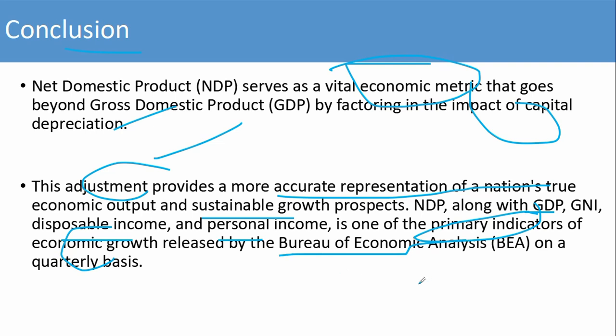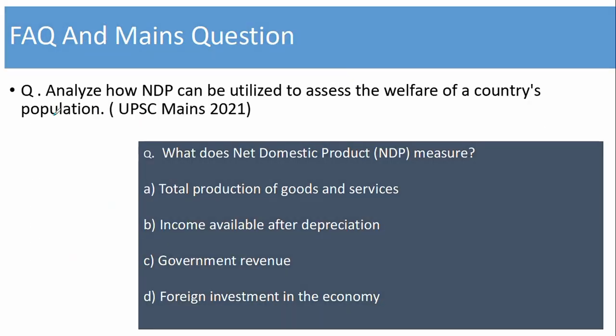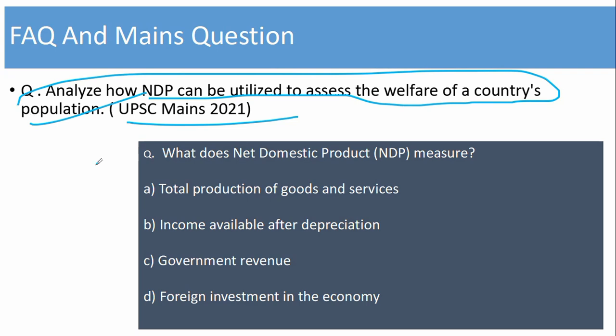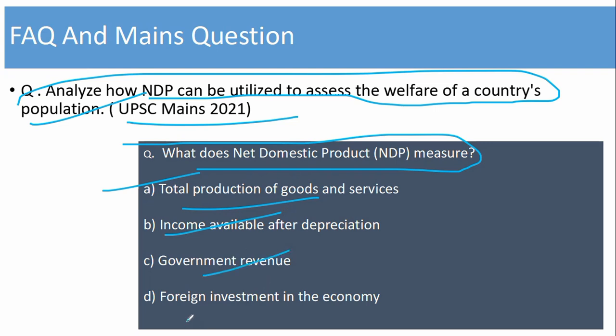In an examination, they can ask who publishes GDP, GNI, disposable income, and personal income. Then your answer should be the Bureau of Economic Analysis. Then this question came in UPSC Mains 2021: How can GDP be utilized to assess the welfare of the country's population? And this question came in the prelims examination: What does net domestic product measure? Option A is total production of goods and services. Option B is economic output available after depreciation. Option C is government revenue. And option D is foreign investment in the economy.